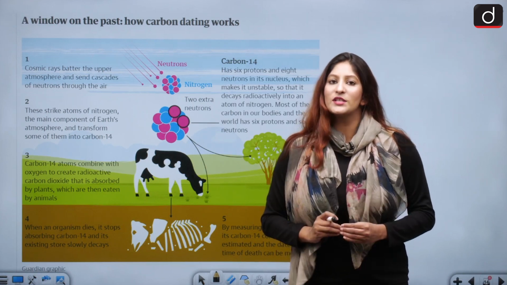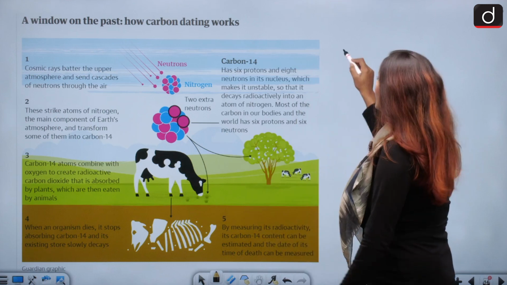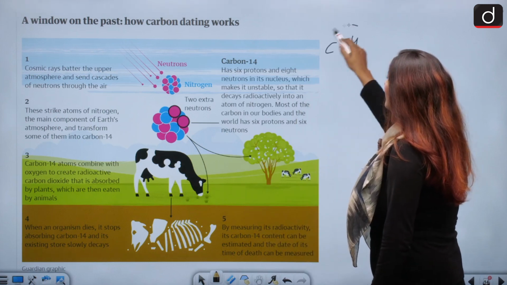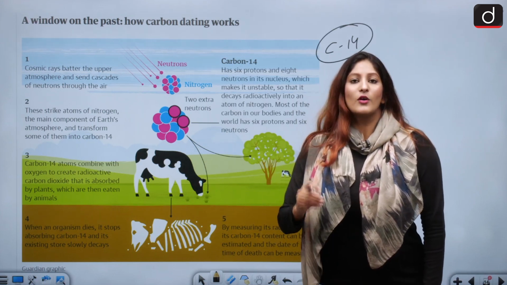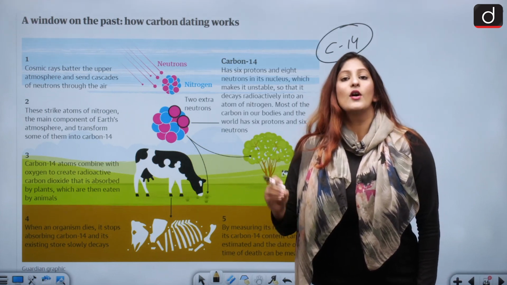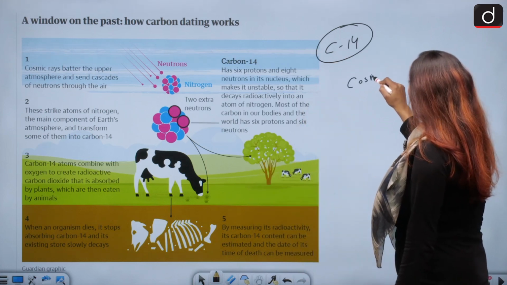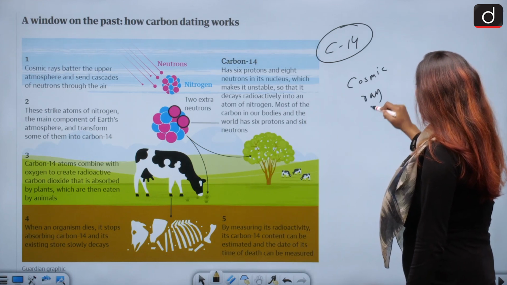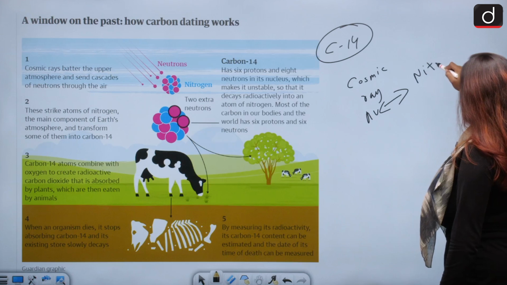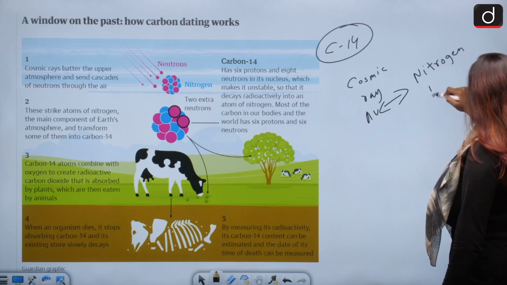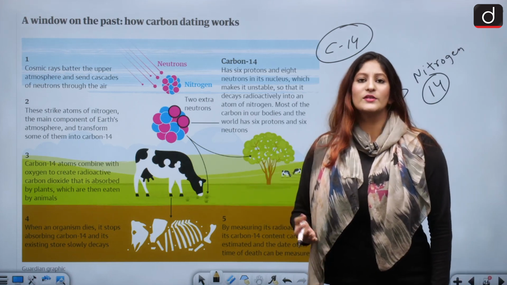In the upper atmosphere of the earth, we find a large number of C14, that is carbon 14, and that is because of the interaction of cosmic ray neutrons with nitrogen 14 atoms, okay? When cosmic ray neutrons interact with nitrogen 14 atoms, they produce carbon 14.